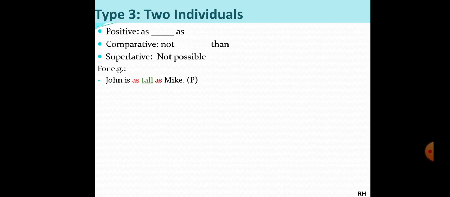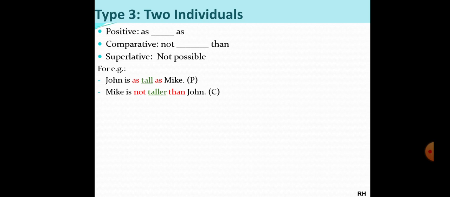Now tall is your adjective. You can see I've highlighted it, underlined it, and it's in green color. And the two as are highlighted in red color. Okay. When you convert it into comparative, you see Mike will come in the beginning. Mike is, and you can see then I've added the word not, and tall will become taller. Okay. For comparative, Mike is not taller than John. Okay. And superlative is not possible.